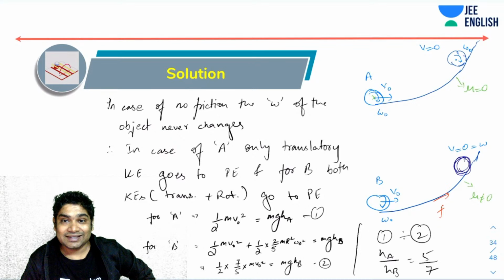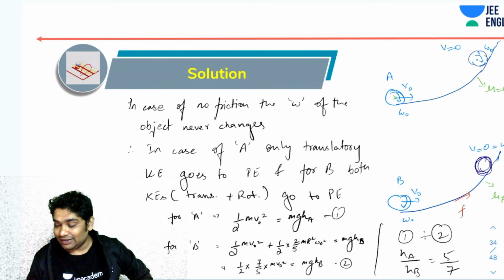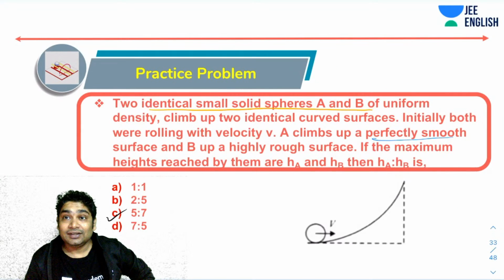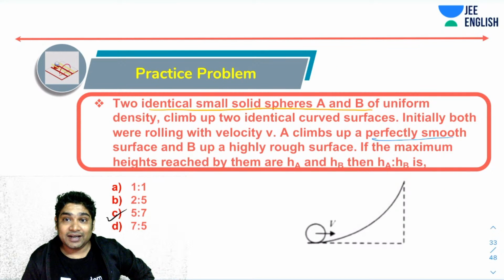I hope you can see that. So 5 is to 7 is the correct answer. C is the right answer. Again, a tricky problem which was asked by AIIMS, interestingly.